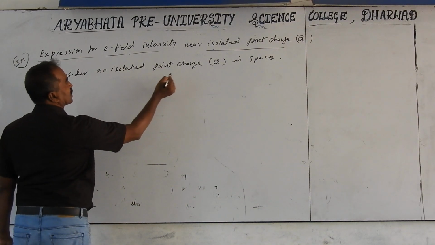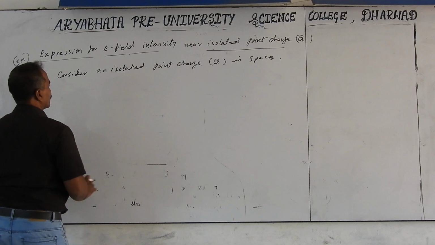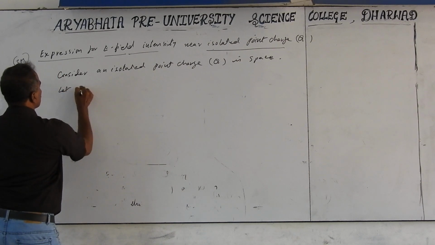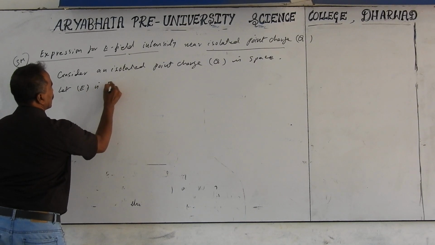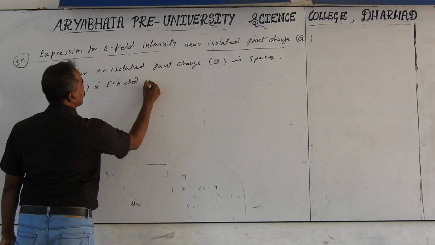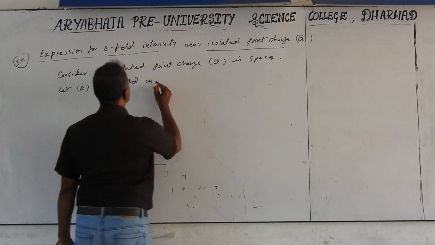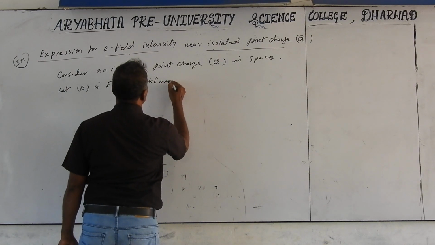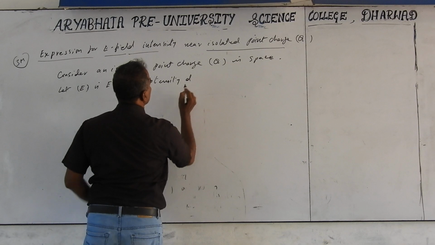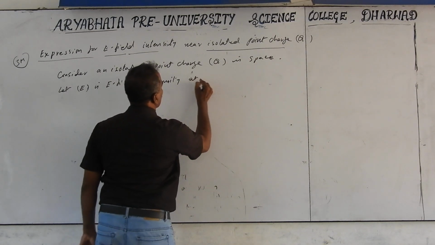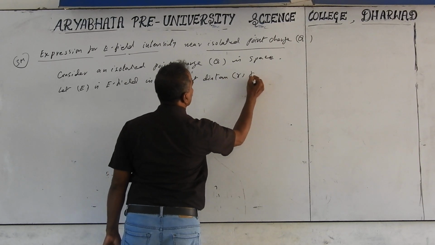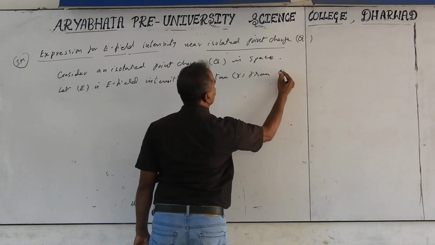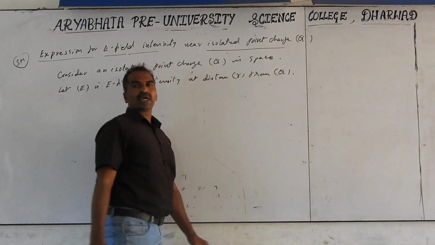Consider isolated point charge Q in space. Let E be the electric field intensity at a distance R from capital Q, and we can even take capital Q as the origin.